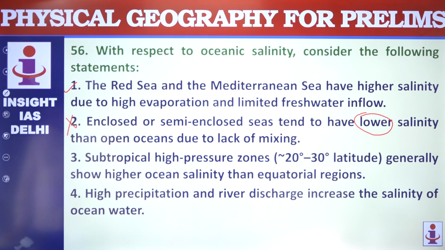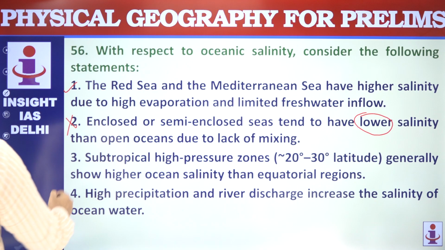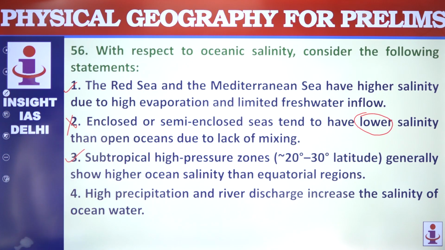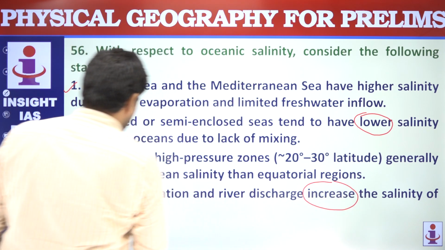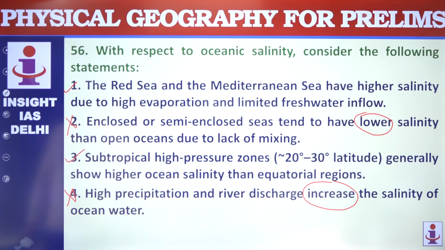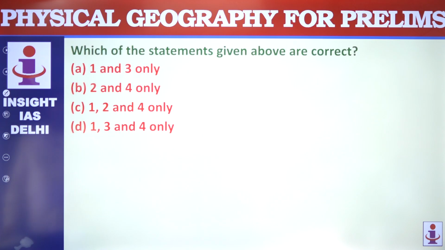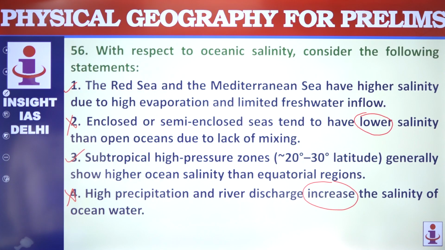Subtropical high pressure zones generally show higher ocean salinity. Yes, this statement is correct. High precipitation and river discharge increases salinity. No, it decreases, not increases. So 4 is also not correct. Correct answer is 1 and 3. 1 and 3, yes.